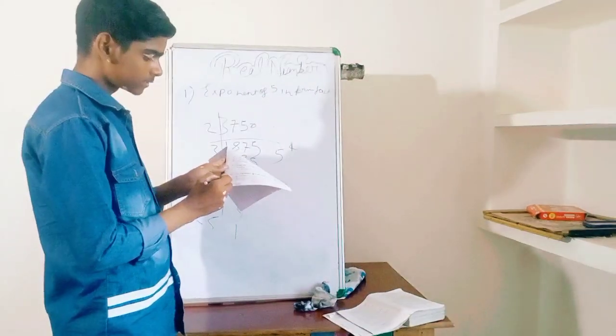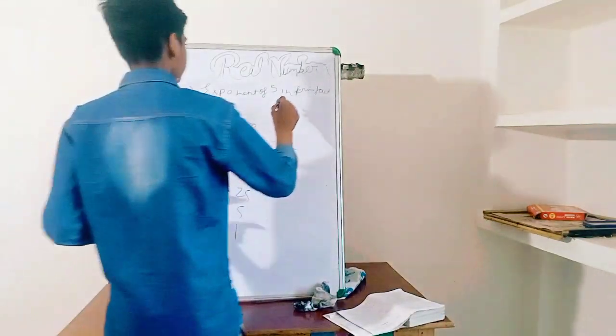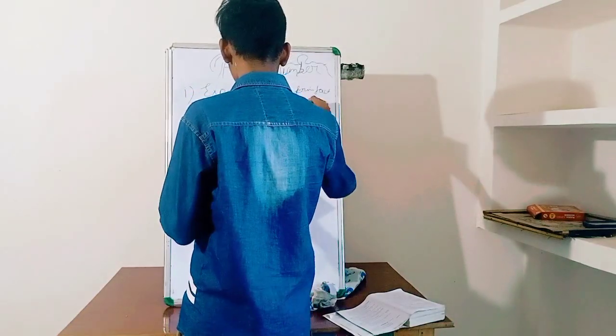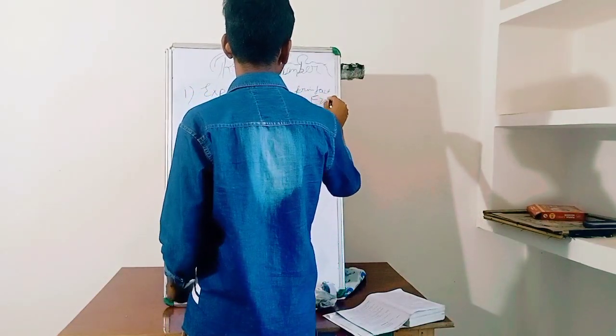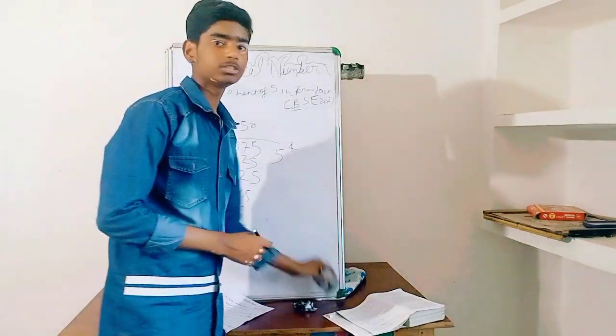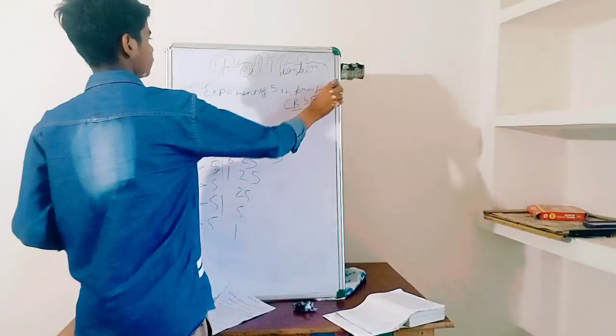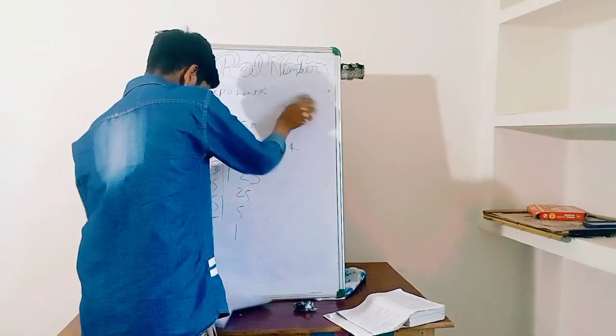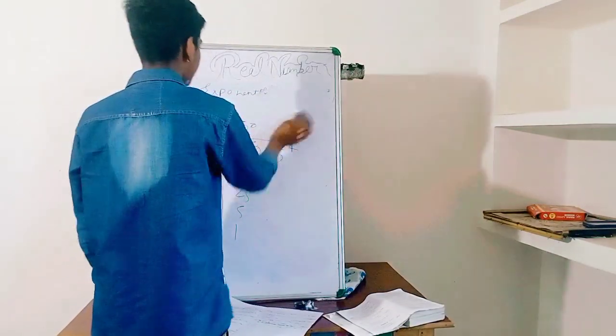The exponent of 5 will be 4, and it is also a CBSE question. It is a CBSE 2021 question, which has also come in the board examinations of CBSE 2021. Now we have to discuss another question.